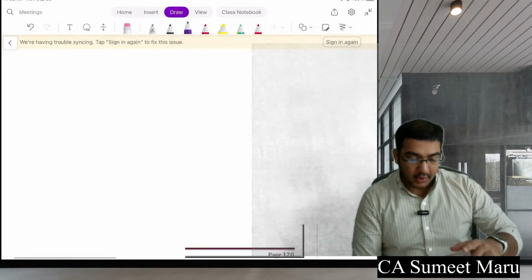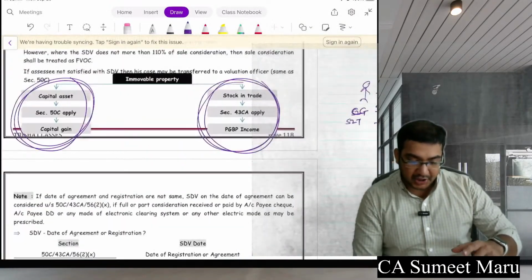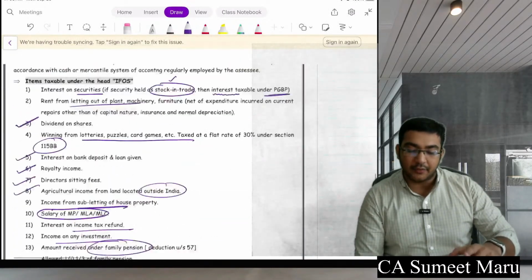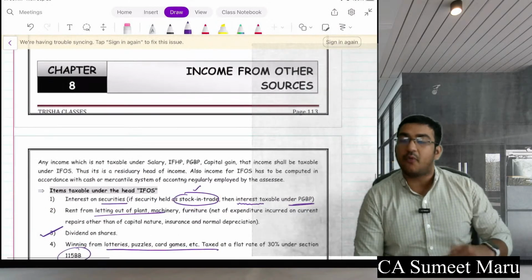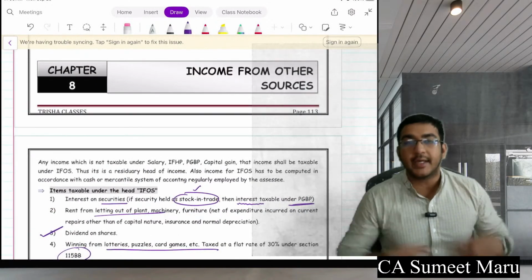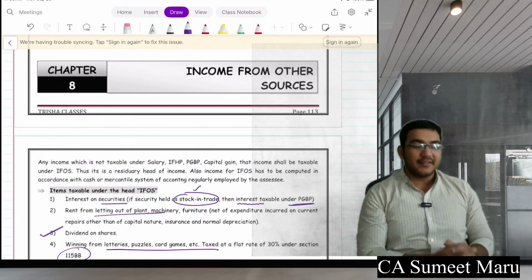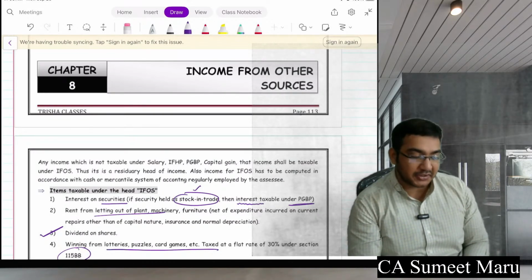In the last class, guys, which chapter have we done? We have done income from other sources, and then we continued with set off, carry forward and clubbing of income. Come with me, let's quickly revise all of these chapters. First, we'll start with our income from other sources.